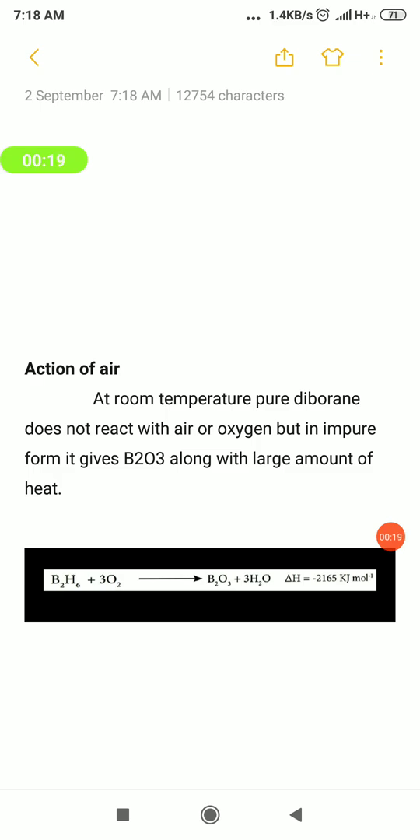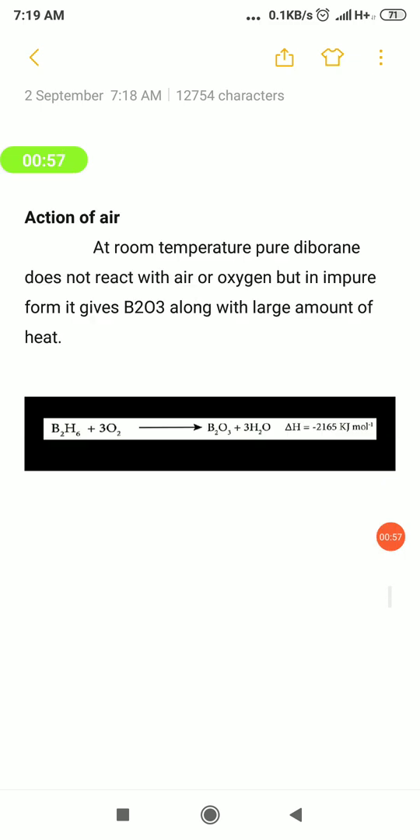But one condition is there: at room temperature the purest form of diborane will not react with oxygen. Only the impure form of diborane will react with oxygen, so that we have to mention. When it is taken in the impure form, it will react with oxygen, and during that reaction a large amount of heat will be liberated, so that is mentioned in the equation. B2H6 plus oxygen gives B2O3 plus water, and the value of delta H will be equal to minus 2165 kilojoule per mole. So that is the reaction of diborane with oxygen.